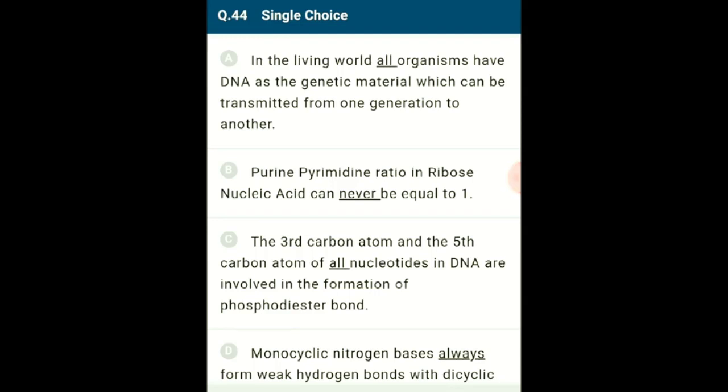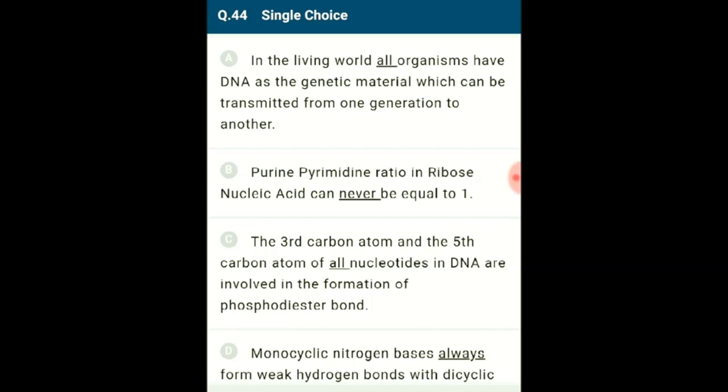The 5' end of the DNA strand has free phosphate group and the 3' end of the DNA strand has the free OH group. They do form phosphodiester bond. Thus the third carbon atom and the fifth carbon atom of some nucleotides in DNA are involved in the formation of phosphodiester bond.